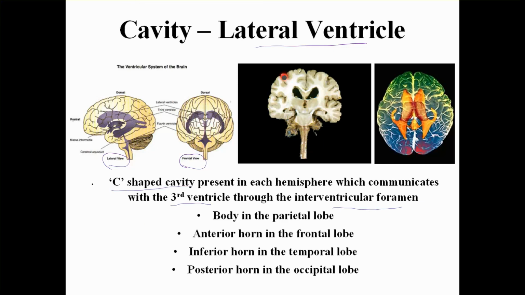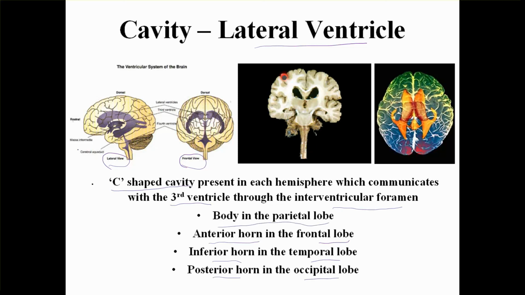Now it has basically four parts. There are three horns and one body. The anterior horn is present in the frontal lobe. The inferior horn is present in the temporal lobe. The posterior horn is present in the occipital lobe. The body is present in the parietal lobe.